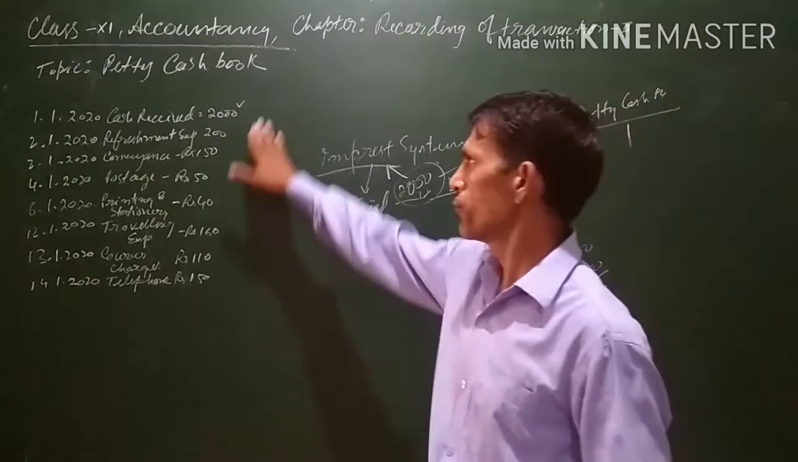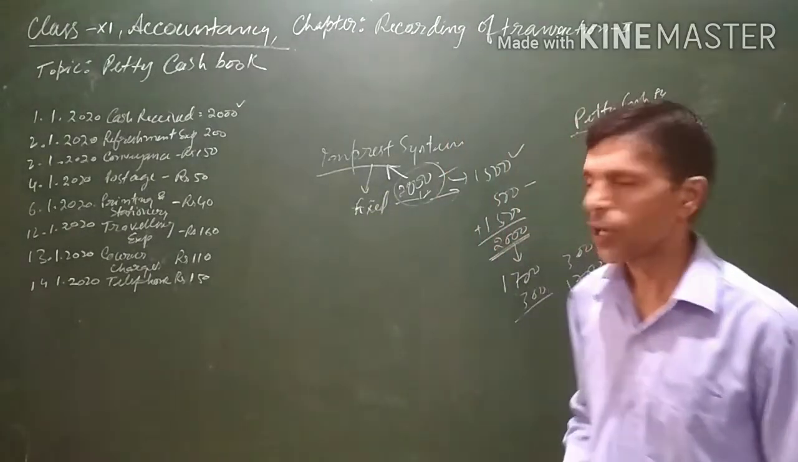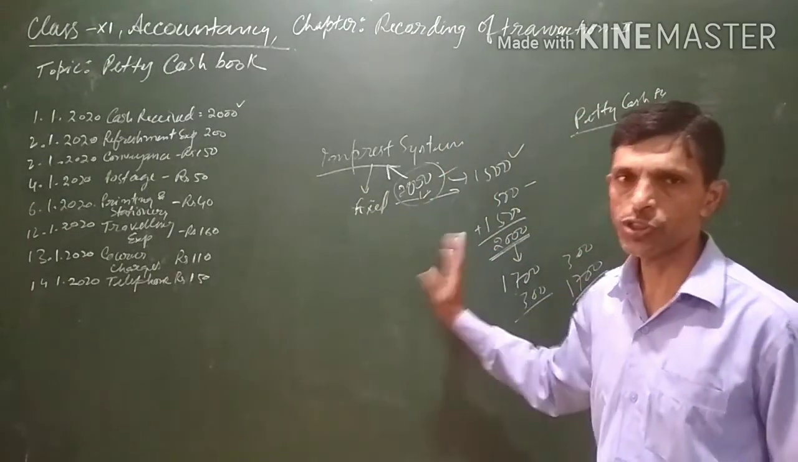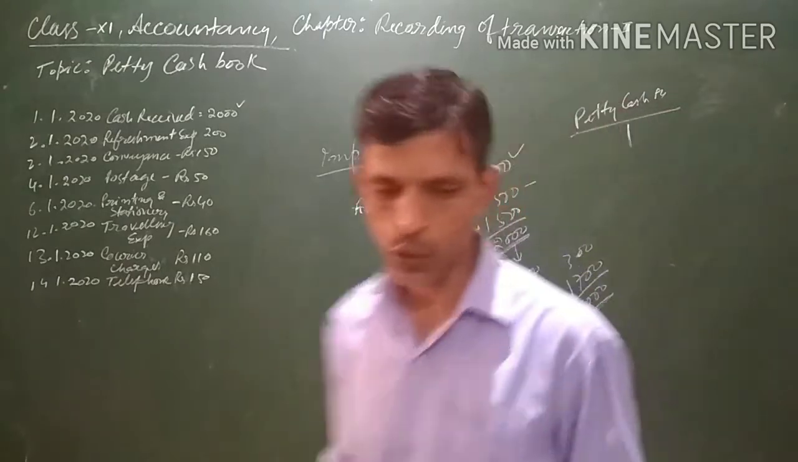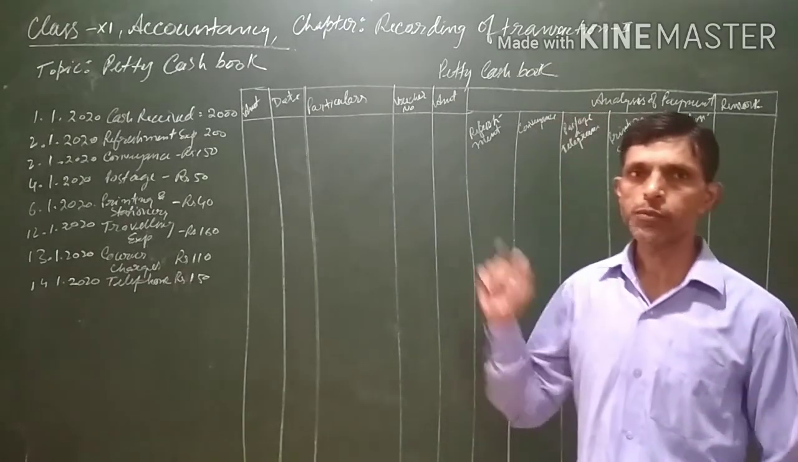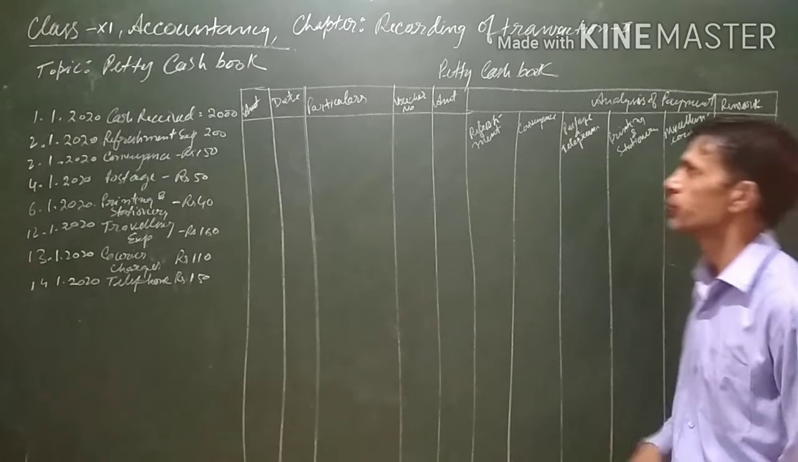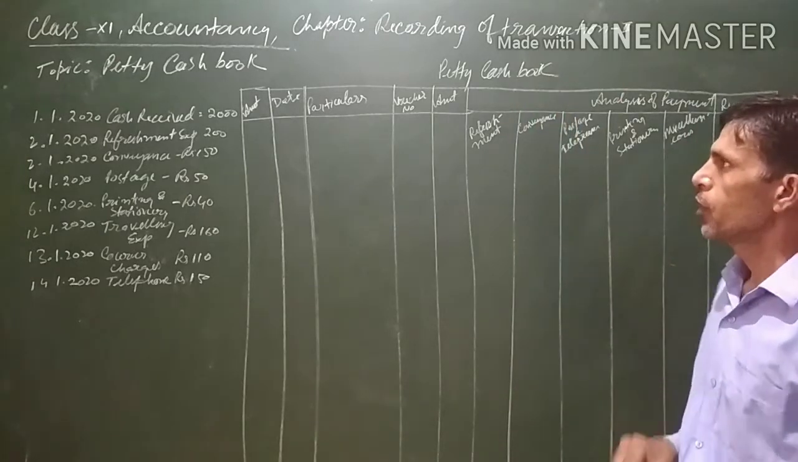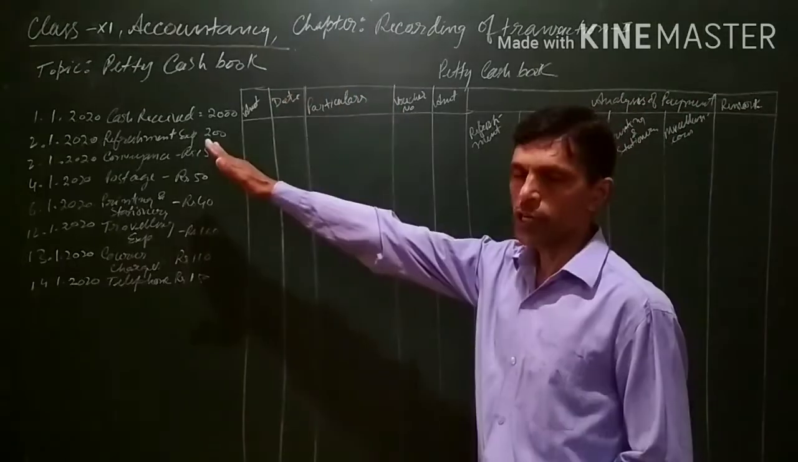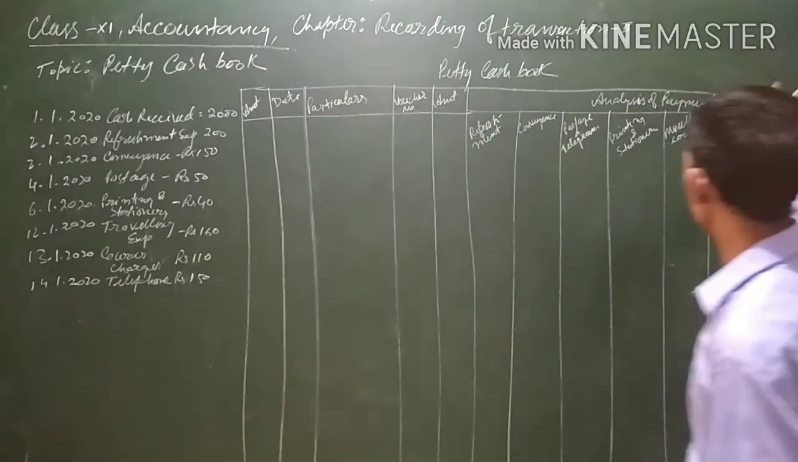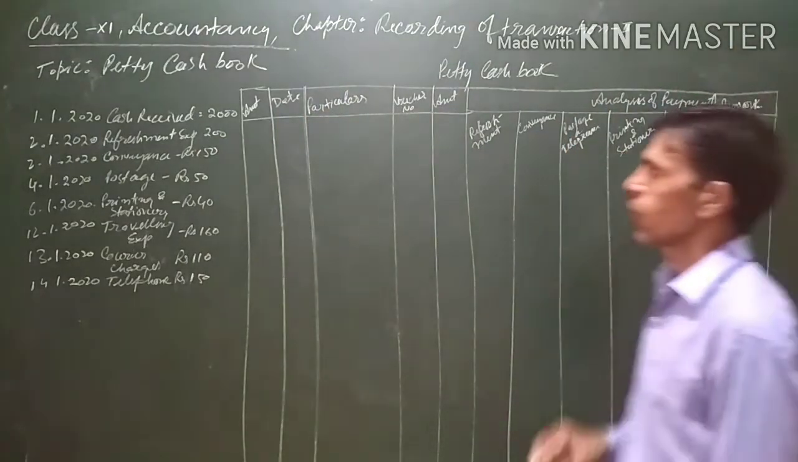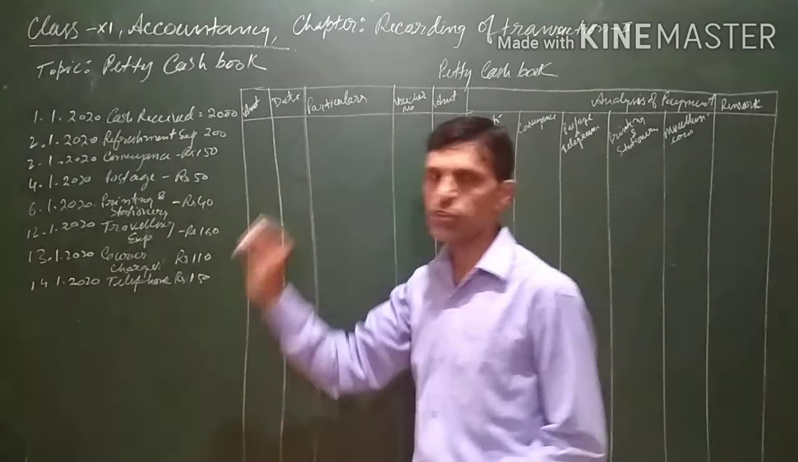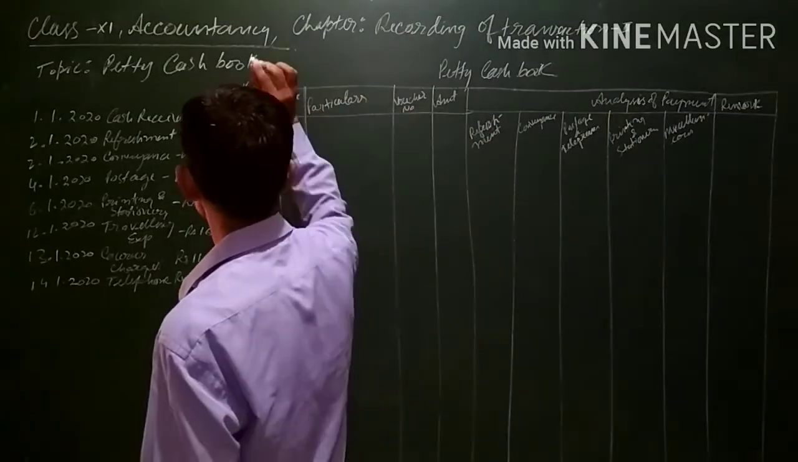Let's see how to solve one question I have written here. We will be solving this question on the board now. This is the format of a petty cash book, wherein the left hand side is the debit side and the right hand side is the credit side. Now, on the left hand side, that is the debit side, only the amount column is there.